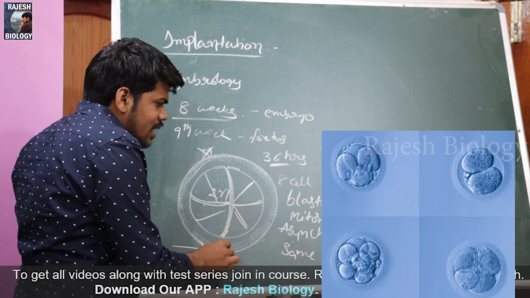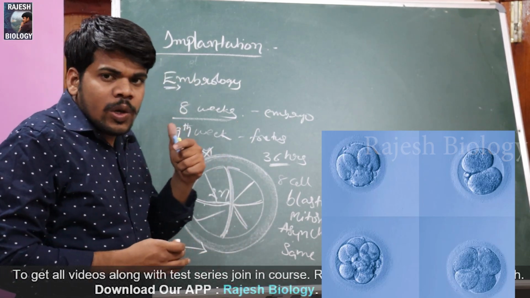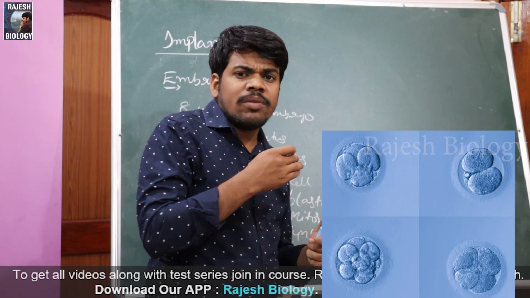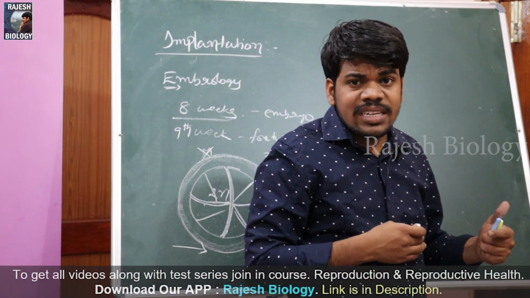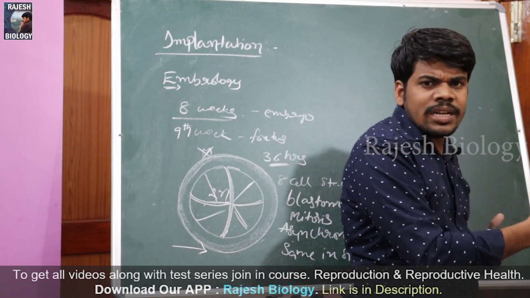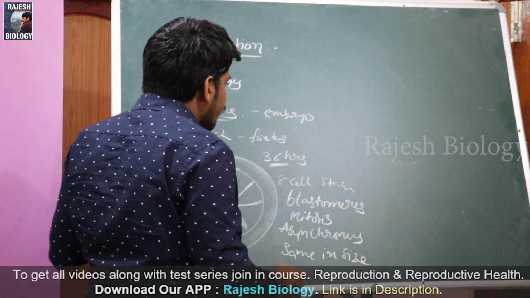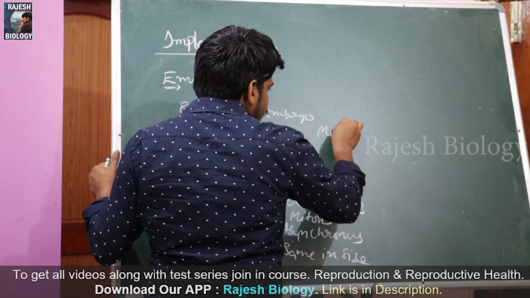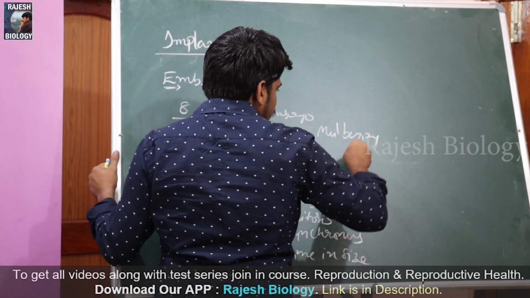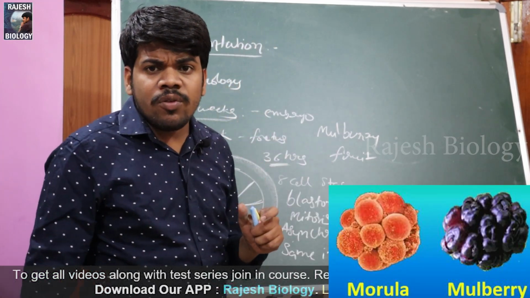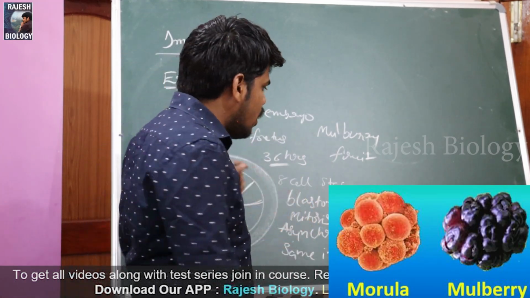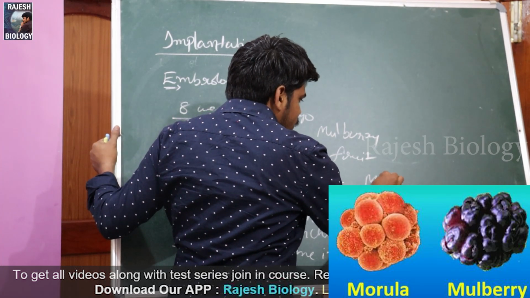So like this, the 2 cell stage gradually becomes 4, that gradually becomes 8, and 8 becomes 16. The 16 to 32 cell stage looks like a mulberry fruit. It looks like what? A mulberry fruit. So this stage is called morula.